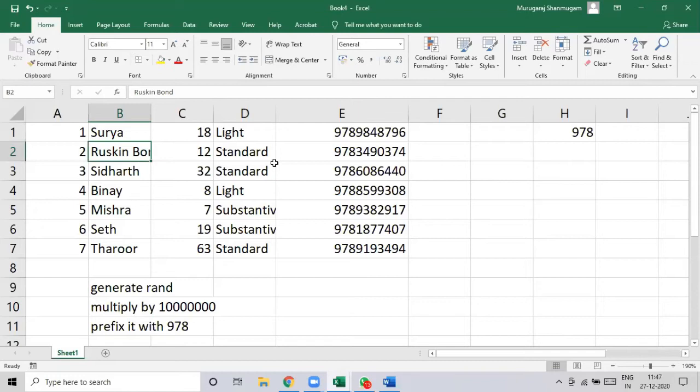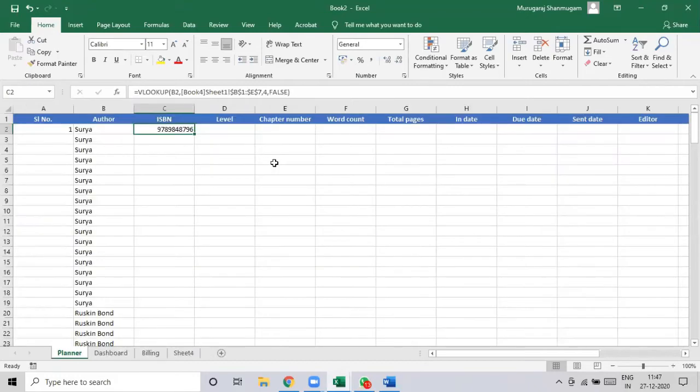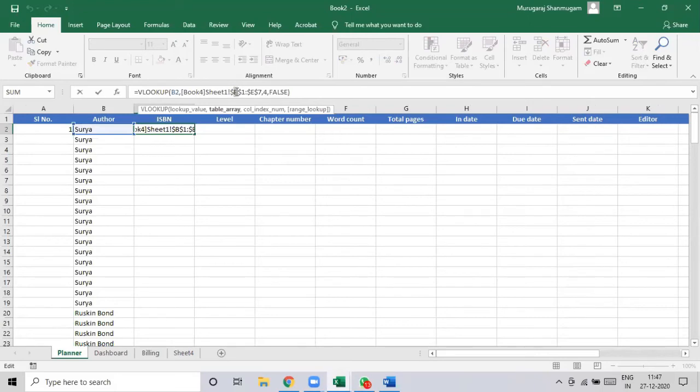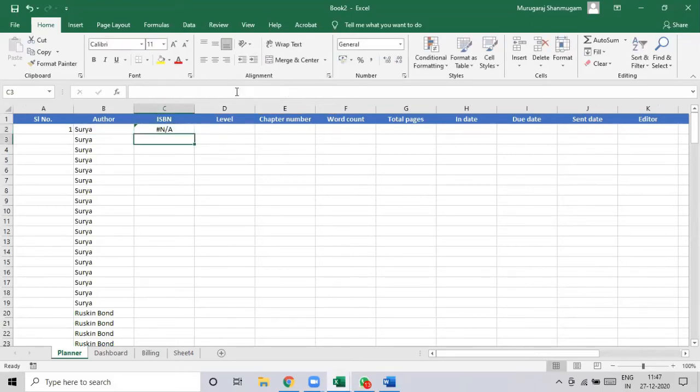For us, the name is a reference point: Surya, Ruskin Bond, Siddharth, and so on. So that's the reference point. That would be the first column. So from there on, it is the 4th column. So instead of B1, you can go for A1. It is not available because we are wrongly using the reference value.